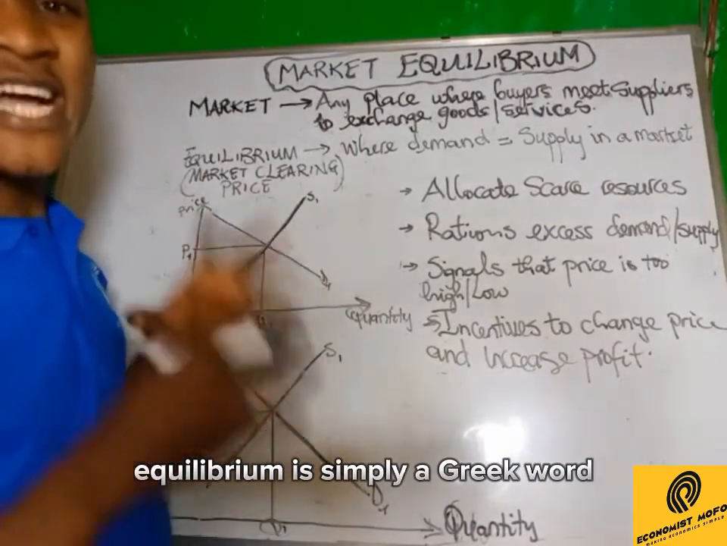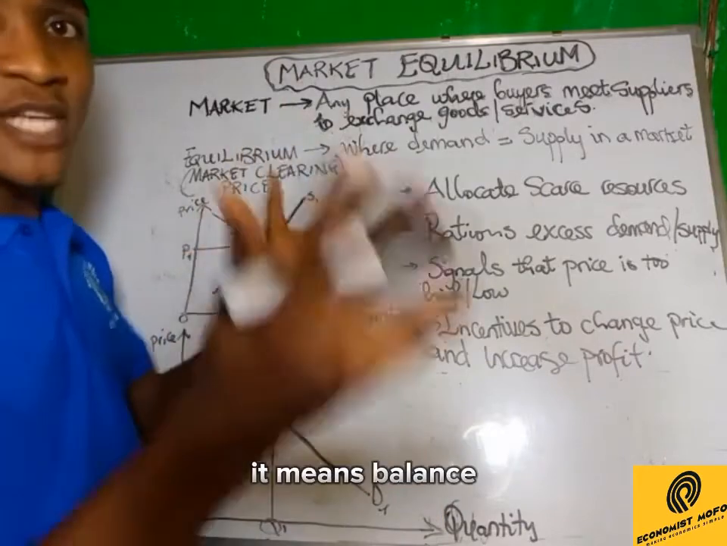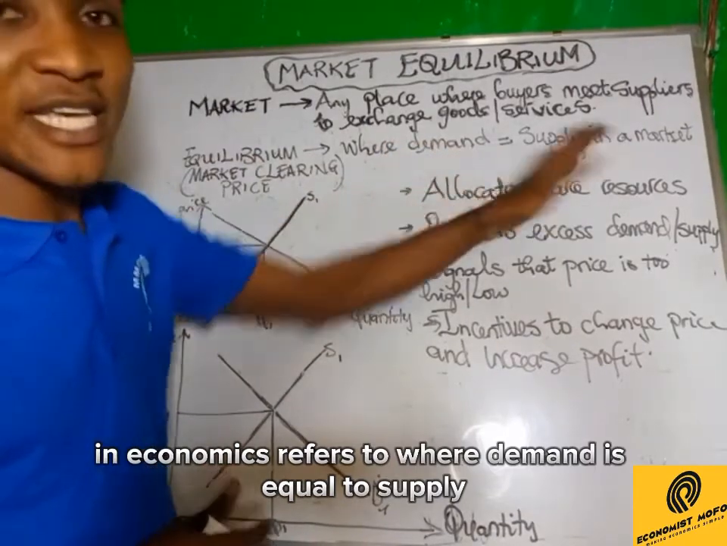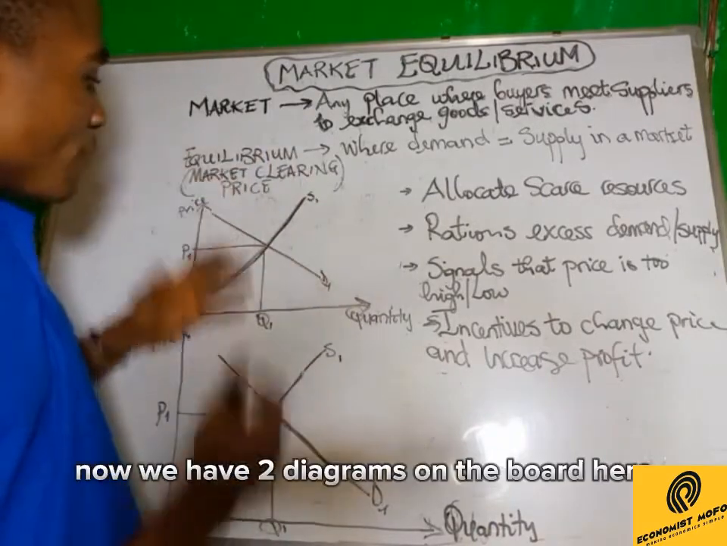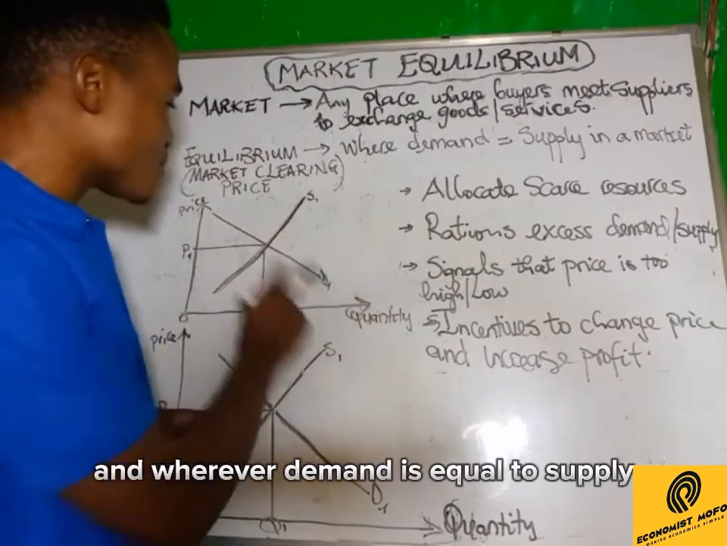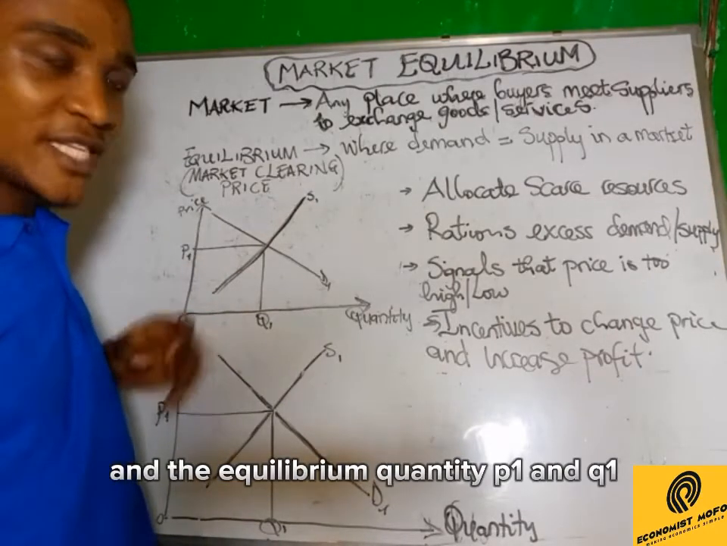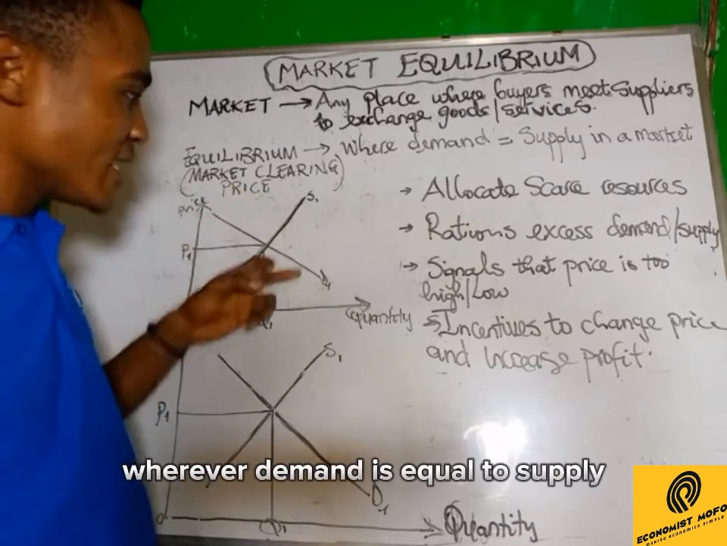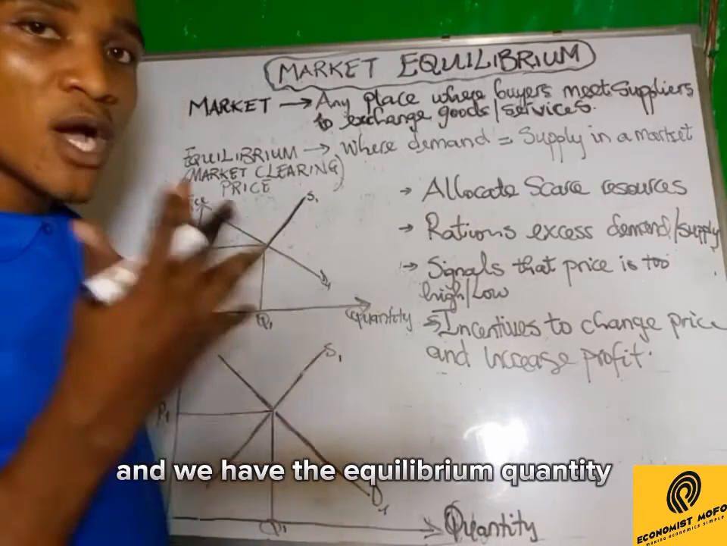Equilibrium is simply a Greek word that simply means balance. So equilibrium in economics refers to where demand is equal to supply in a market. Now we have two diagrams on the board here. And wherever demand is equal to supply, we have the equilibrium price and the equilibrium quantity, P1 and Q1. On these two diagrams, wherever demand is equal to supply, as you can see, we have the equilibrium price and the equilibrium quantity.